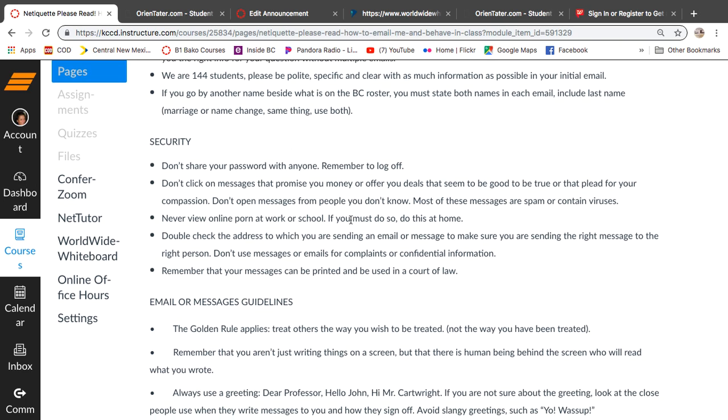Security, don't share your password with anyone. I've had 2 cases where students were on a trip. I think one was an athlete situation, and they didn't log off, and the other student submitted the midterm under the other student's name, okay? It's really not okay, very hard for me to remedy, and that kind of thing is pretty unacceptable.